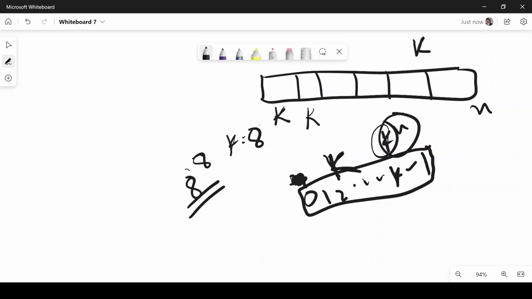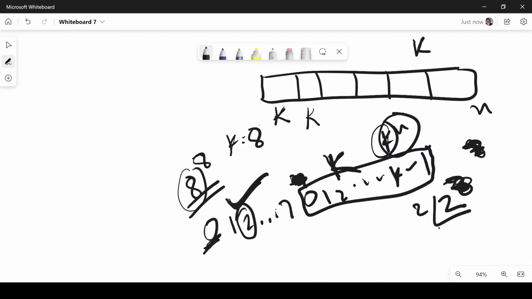To simplify the thing, suppose we consider the binary operations. How do we do it? Let's take first an easy case. Suppose we have 2. We divide it by 2, it comes out to be 1 and the remainder is 0. So it comes out to be 1 0, right? It comes out to be 1 0.